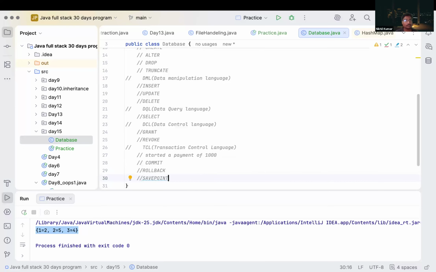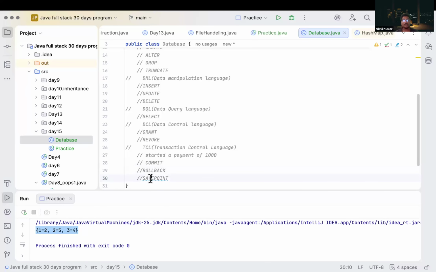So these are the categories of commands which we have inside our SQL. Commit will save the transaction as permanent. Rollback will go to the previous condition of our transaction if it failed, or to the previous savepoint which is already saved inside our program.